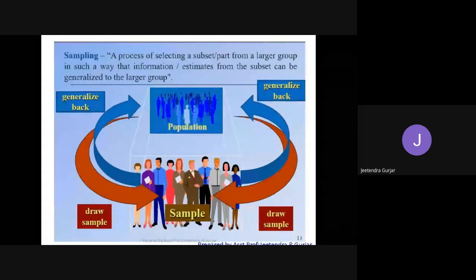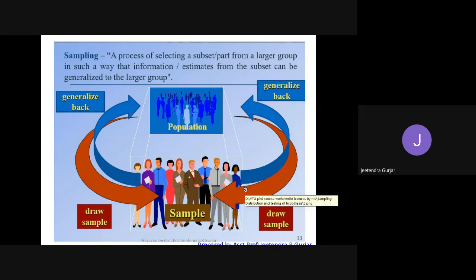Again, sampling is a process of selecting a subset or part from a large group in such a way that information estimated from the subset can be generalized to the larger group. That is what I was just discussing: the HOD and principal will decide what should be done, how exams and classes are conducted, and they will circulate it to the larger population.